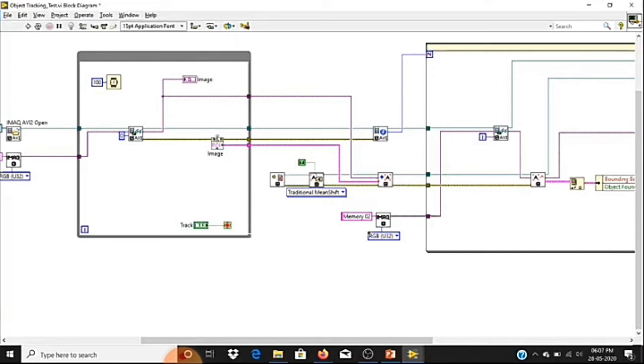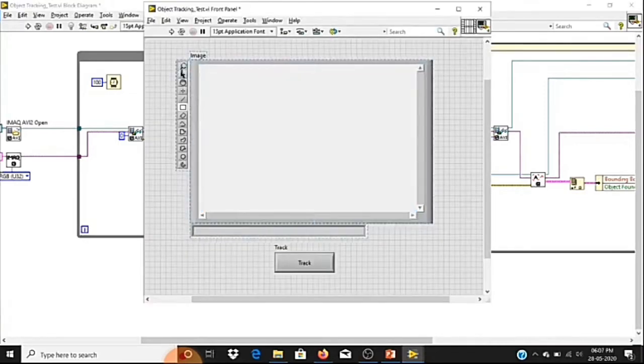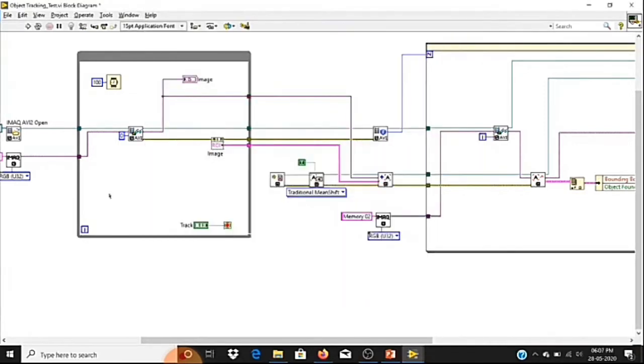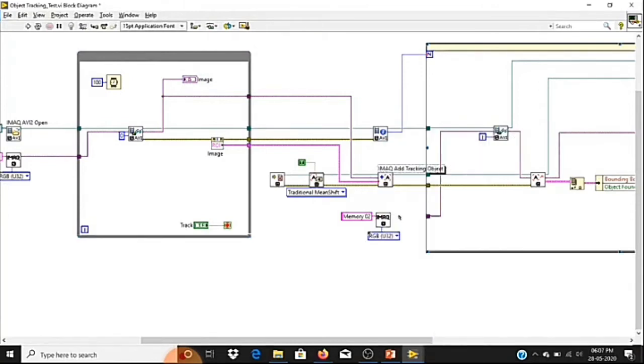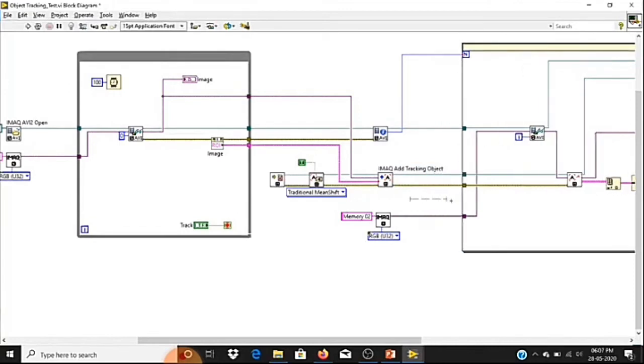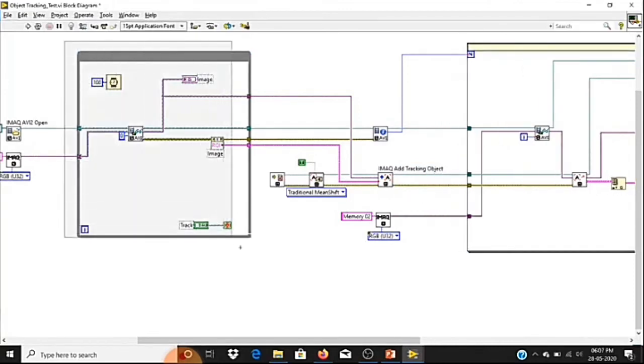If I double tap on this, it will highlight this image indicator, which means I have created this ROI for this image indicator. From this image indicator I'm going to read the ROI coordinates. These ROI coordinates we are sending to a tracking function, that is Add Tracking Object. So this whole block is just to read the 0th frame and select the tracking object.